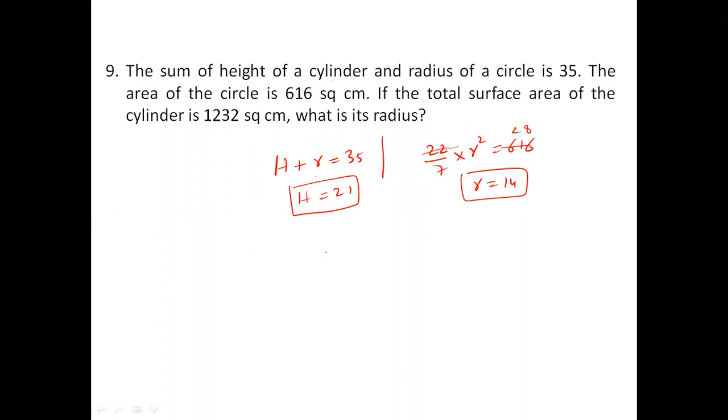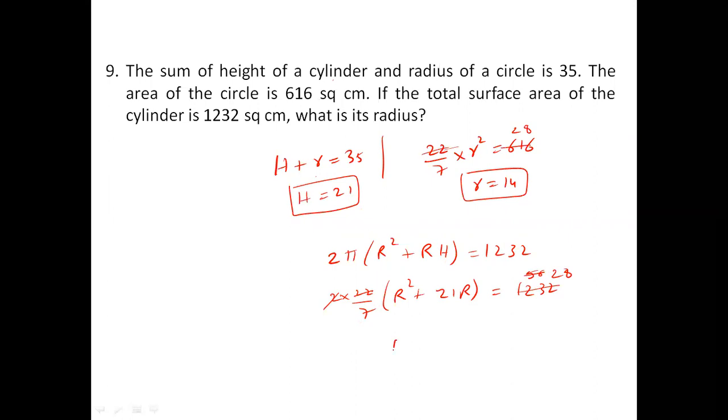Next it is saying total surface area. Total surface area is 2 pi r square plus 2 pi r h, which is equal to 1232, in which h is already known to us. So 2 into 22 by 7 into r square plus 21r equals 1232 we have got. Let's try to cancel with 22 if you're okay with it. 22 5s 110, 132 6s, 2 ones 2, 28s, 28. So we are getting r square plus 21r minus 196 equals 0, because 28 7s is 196.